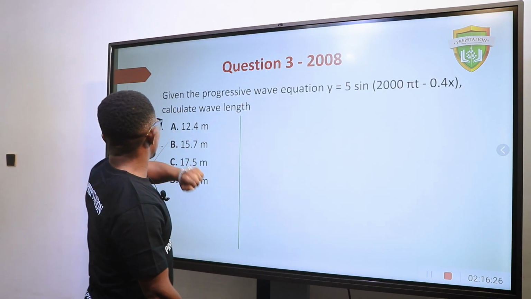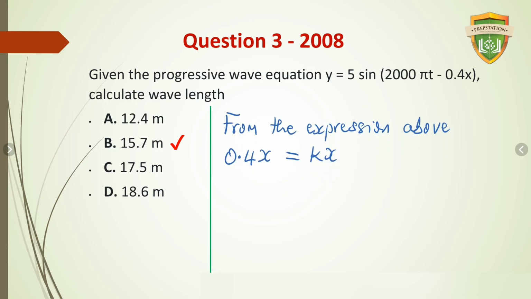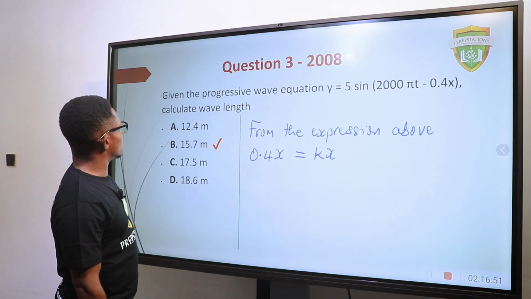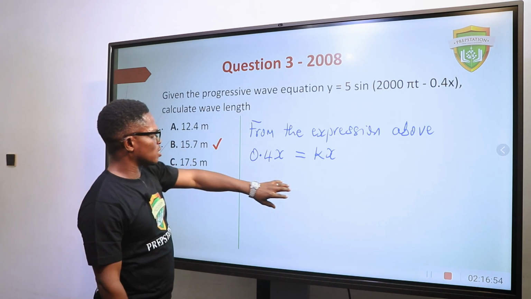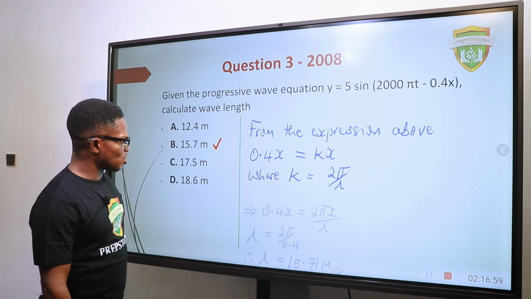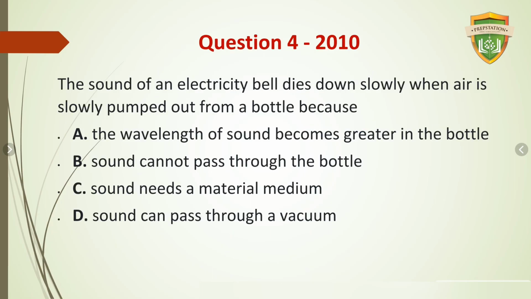Let's move forward. Given the progressive wave equation, y equals this, calculate the wavelength. The answer here is 15.7. I think that has been solved already. From the expression above, 0.4x is equal to kx. So if you make k the subject of the formula, k equals 2 pi over lambda. From this, you can find your answer as 15.71.